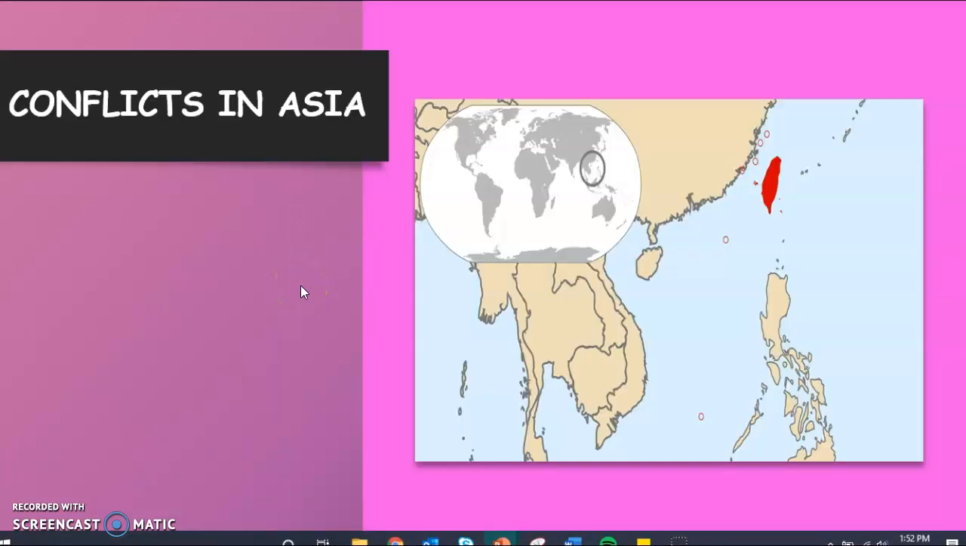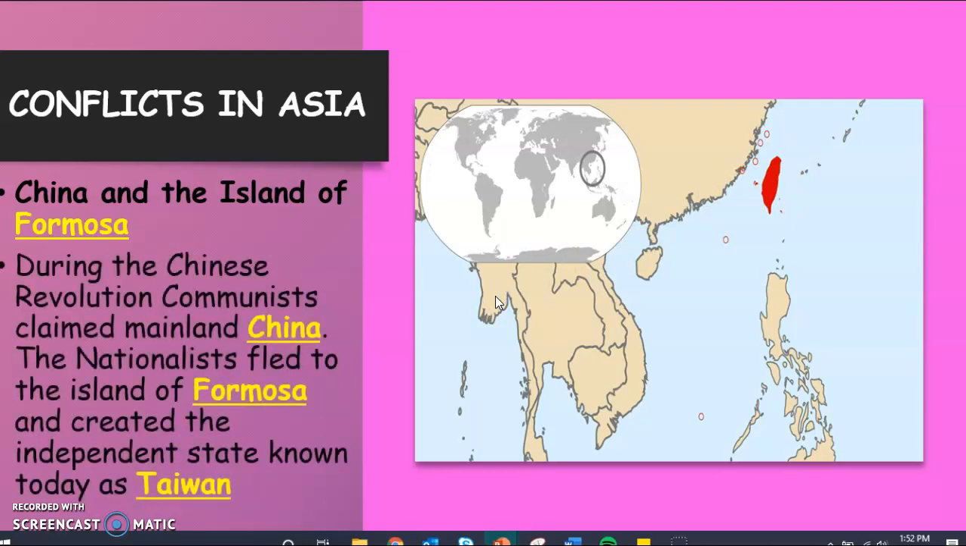First of all, let's talk about Asia. Now, Asia has a very complex history, and unfortunately, there are many different parts of Asia that are experiencing conflict. And there's three areas that I really want to highlight for you that I have seen your SOL as well as your final exam ask you about. So the first area is this tiny little island off the coast of mainland China, which was originally known as the island of Formosa. But during the Chinese Revolution, communists claimed mainland China, which is right up here, and the nationalists, so not the communists, fled to the island of Formosa and created the independent state known today as Taiwan.